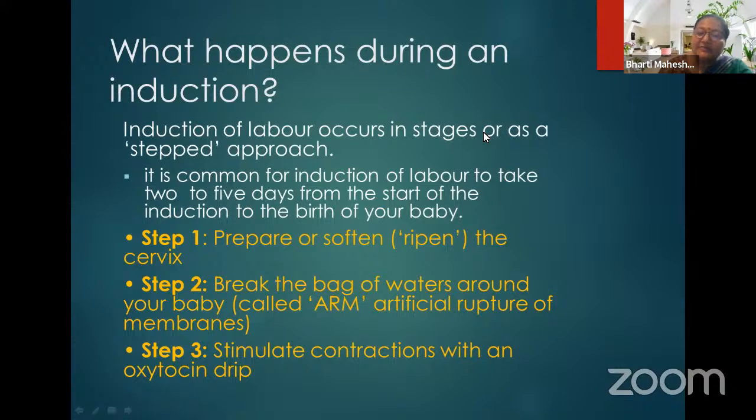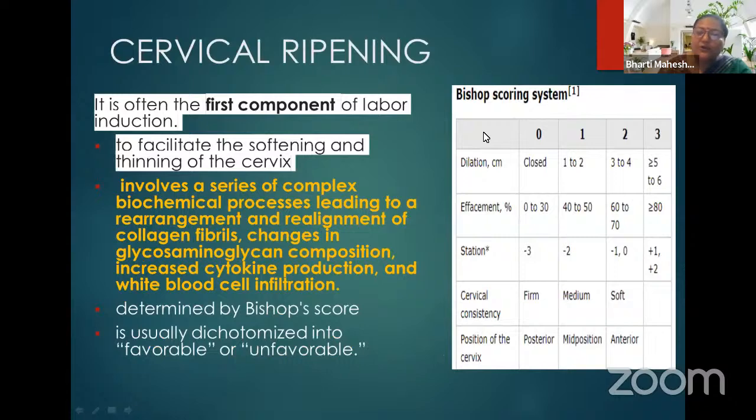Step 1, first there is a preparation or softening of the cervix, that is called ripening. Step 2, there is a breakage of the bag of water around your baby, and that is called ARM or artificial rupture of membrane. And then the stimulation of contractions, which can also be done with an oxytocin drip. So what is cervical ripening?